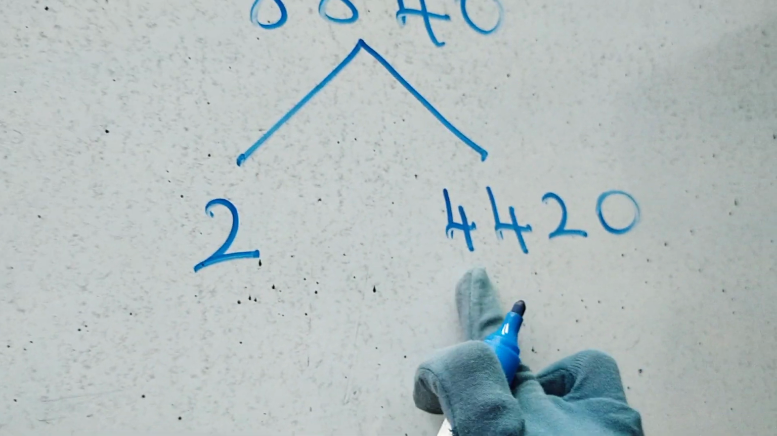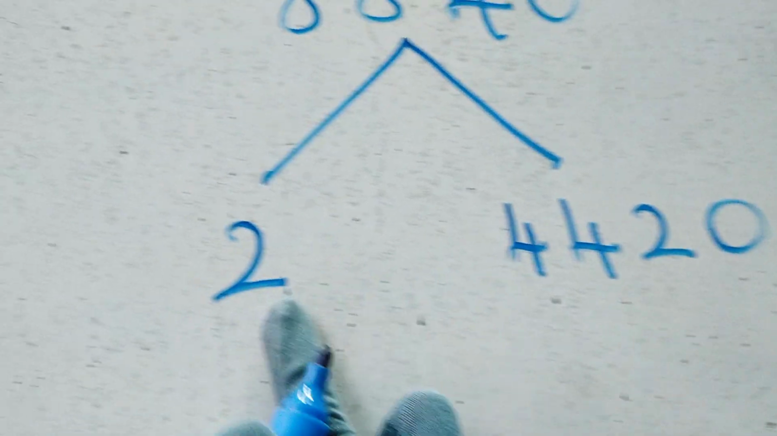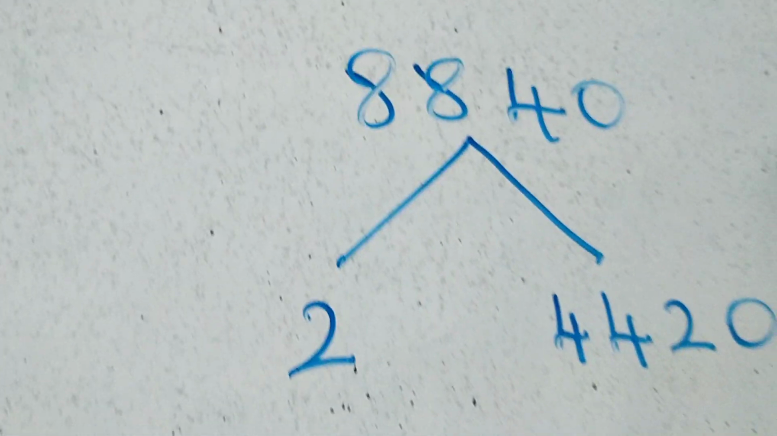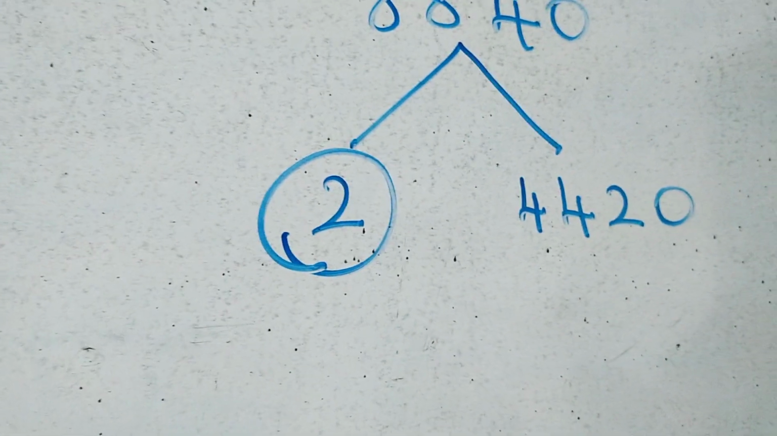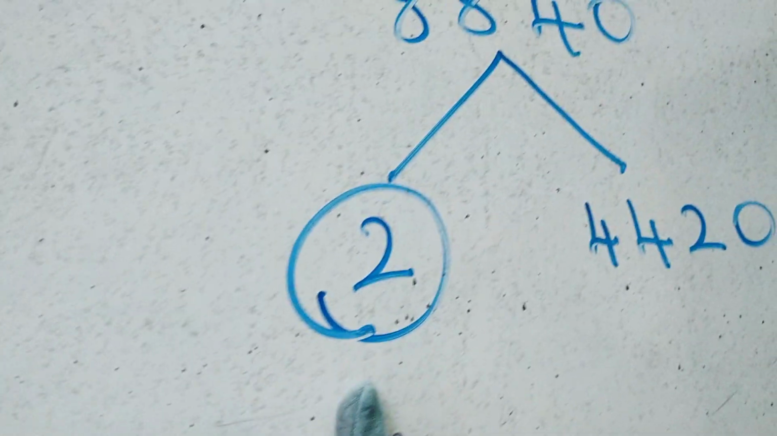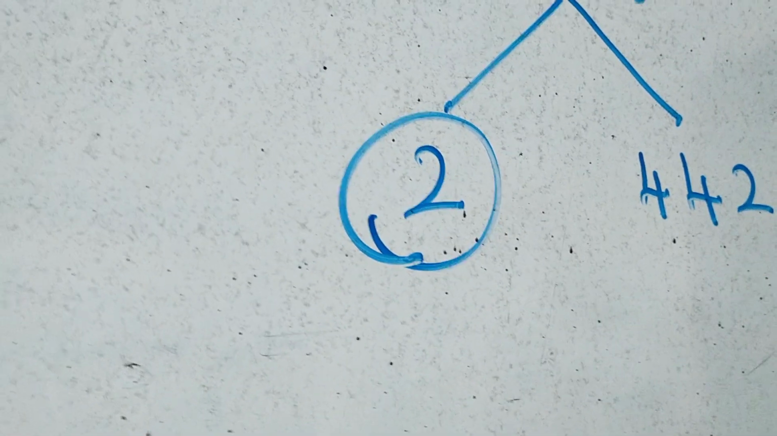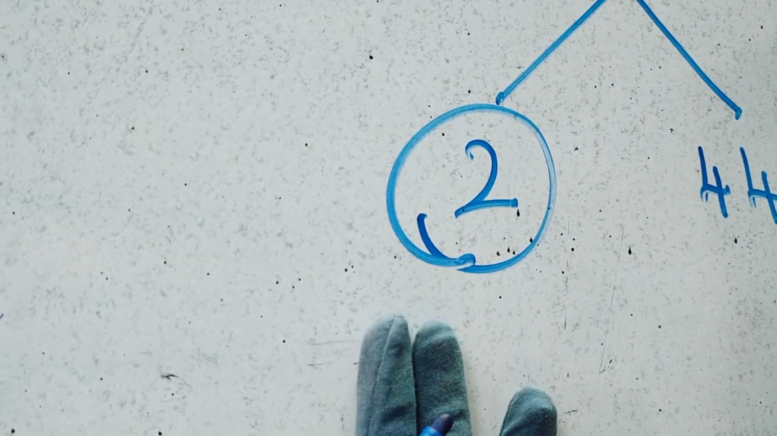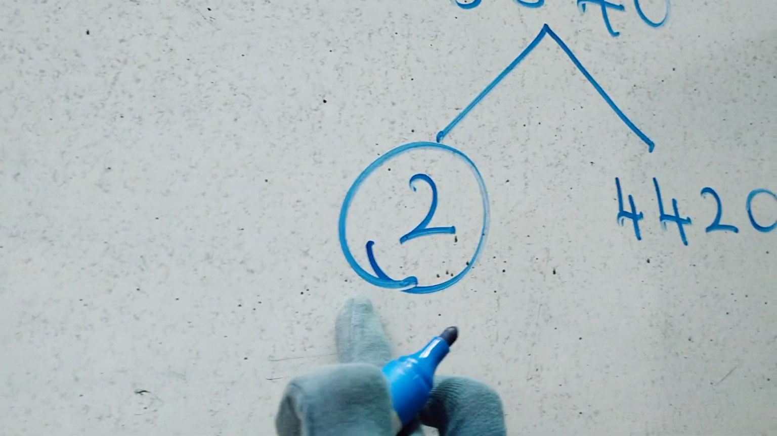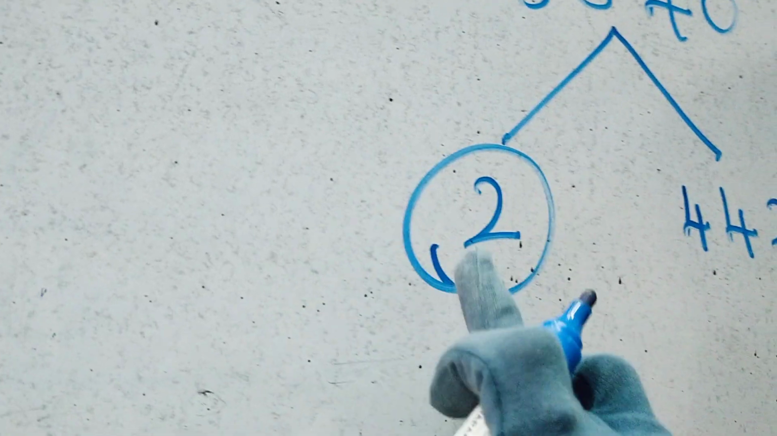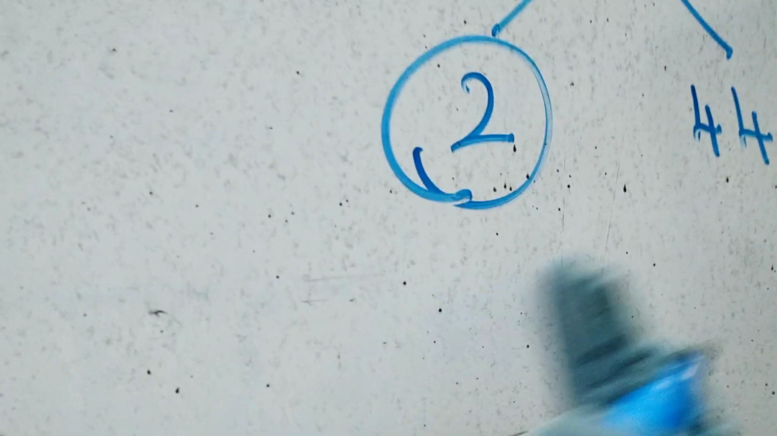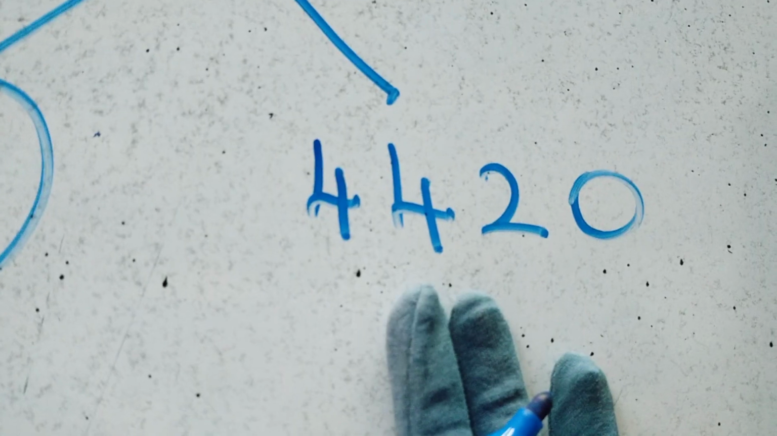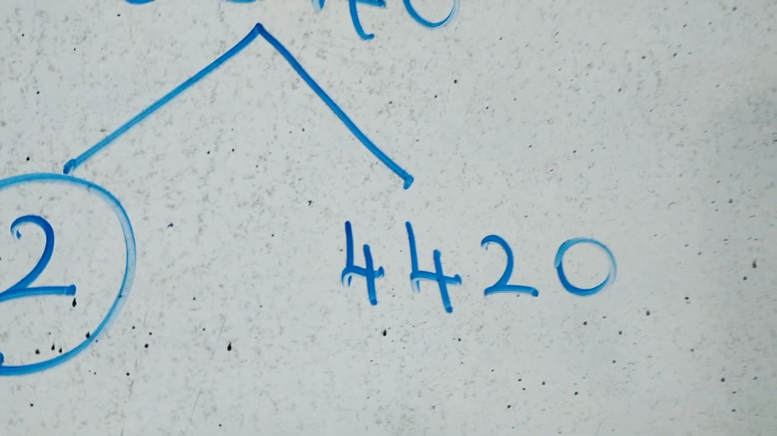So 4,420 2 times is equal to 8,840. Okay. So 2 is a prime number. So we cannot factorize it further. So you circle it. We end here. We don't have to do anything to this now. Don't touch it. Finish. It's a prime number, right? So circle it. It closes here. This is a composite number, so you have to factorize it further.